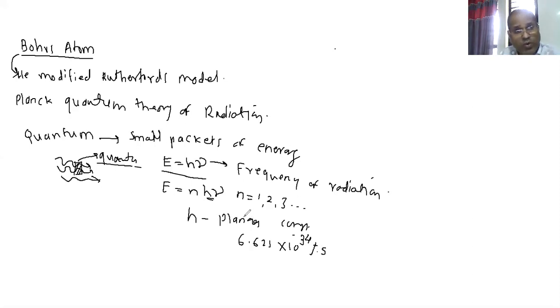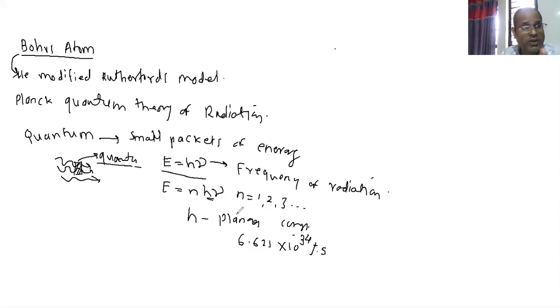Bohr's model takes the help of Planck's quantum theory. Is it right? And what is Planck's quantum theory? Energy is either absorbed or released in the form of packets, and that packet has energy E equals n h nu. That is the assumption Bohr considered first.